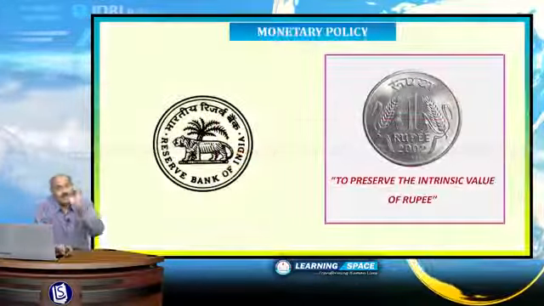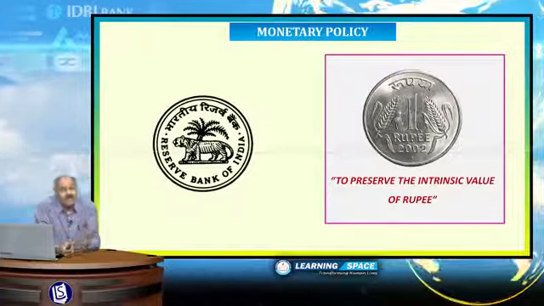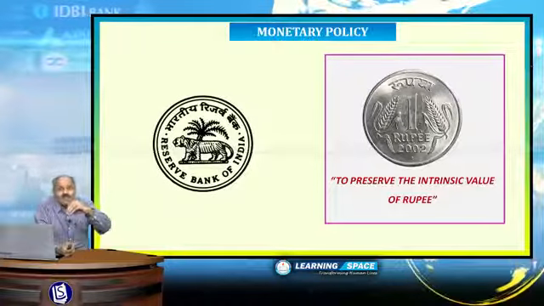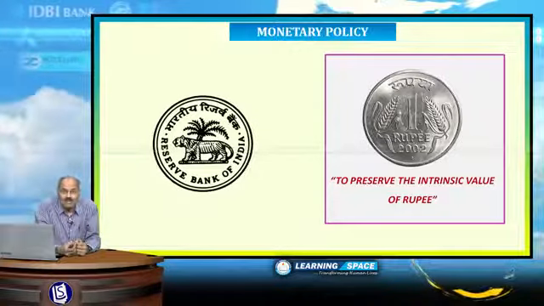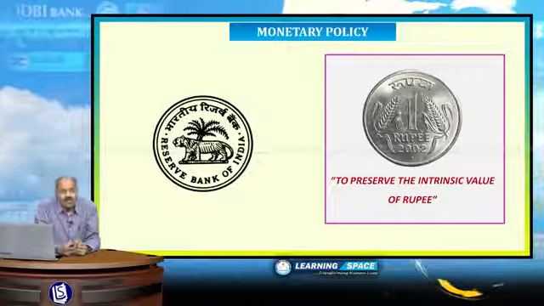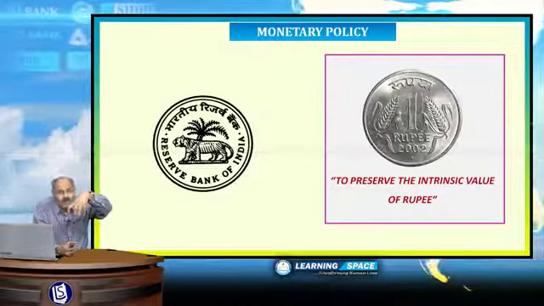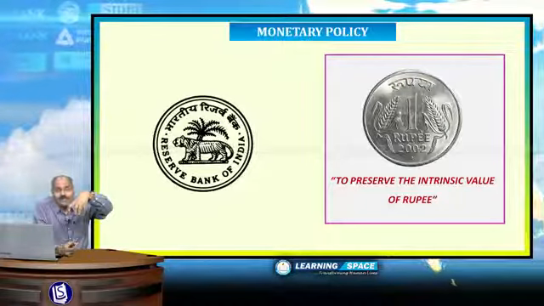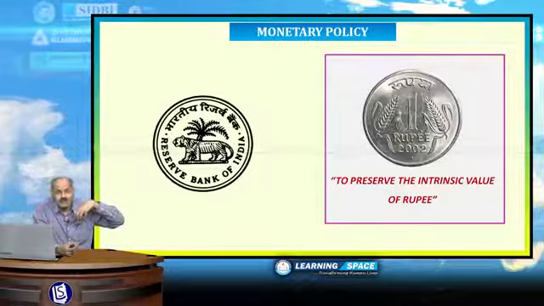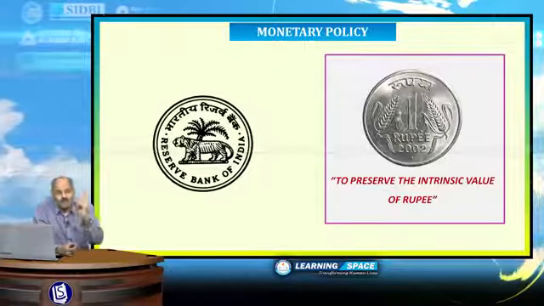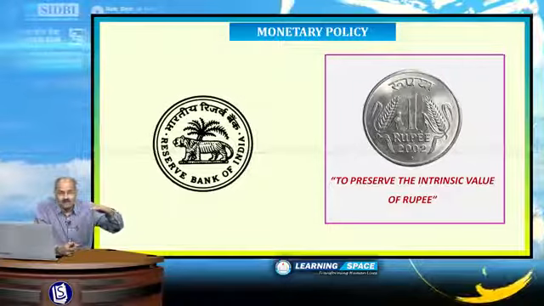Look at monetary policy. What is monetary policy? Monetary policy basically looks at preserving the value of the rupee. I am talking about the Indian currency. The main motto of monetary policy is preserving the intrinsic value of the rupee. The value of the rupee should not deteriorate fast. If I have 100 rupees today, the value of the 100 rupee note should not deteriorate fast.